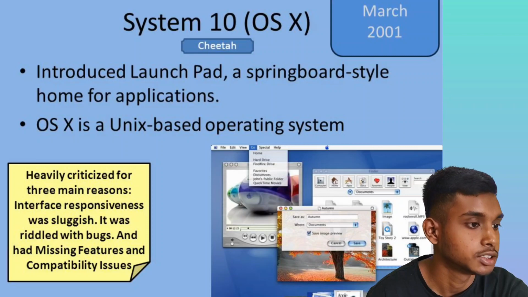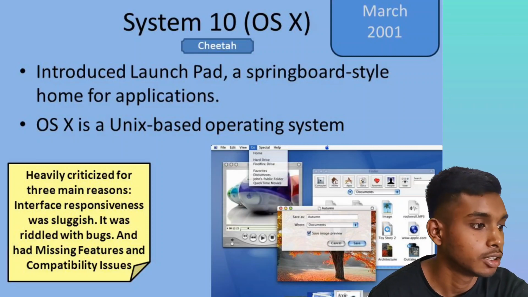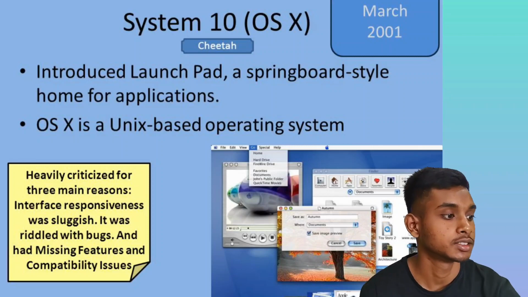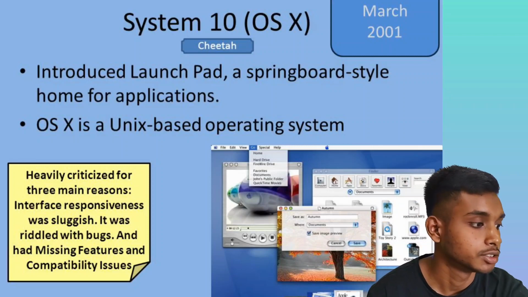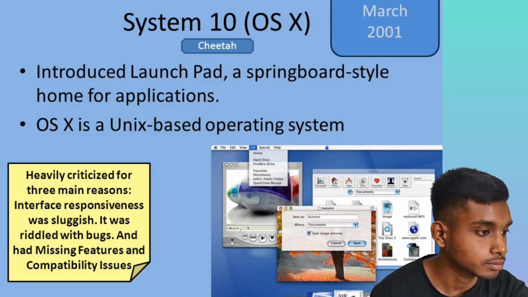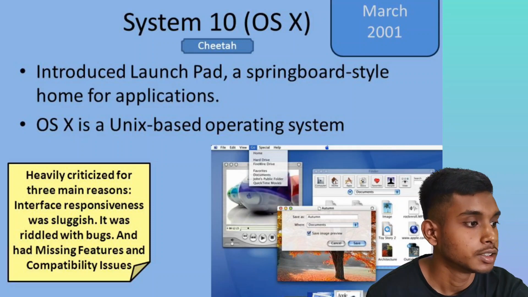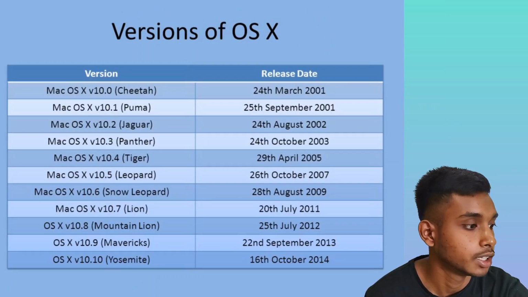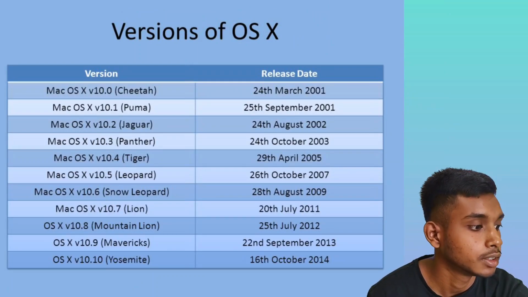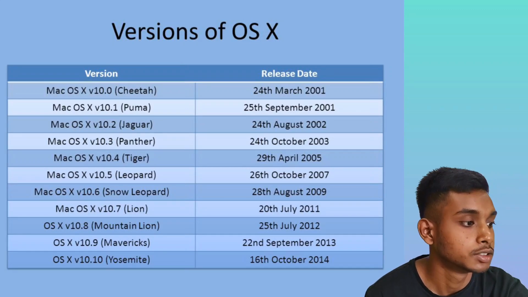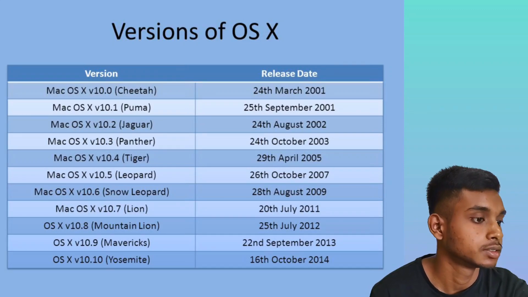System 10, OS X Cheetah, March 2001, introduced the Launchpad, a springboard-style home for applications. OS X is a Unix-based operating system, heavily criticized for three main reasons. Next are the versions of OS X. There are 1, 2, 3, 4, up to 12 versions of Mac OS X.